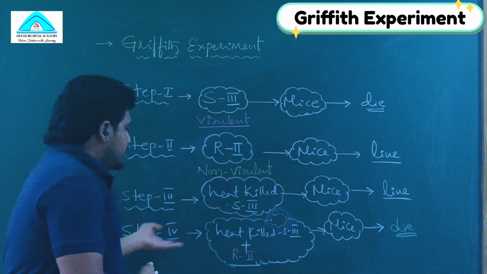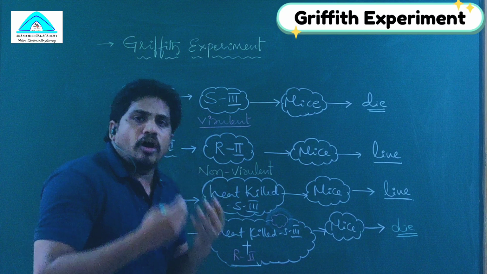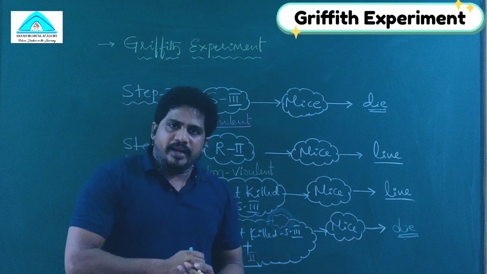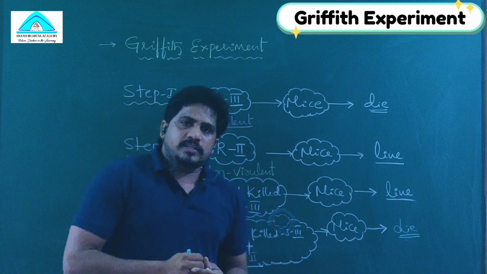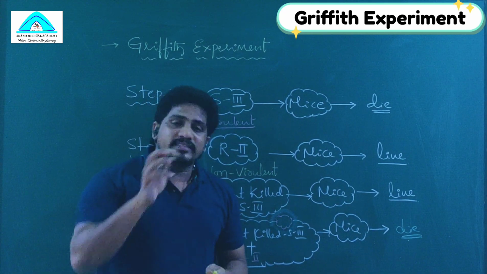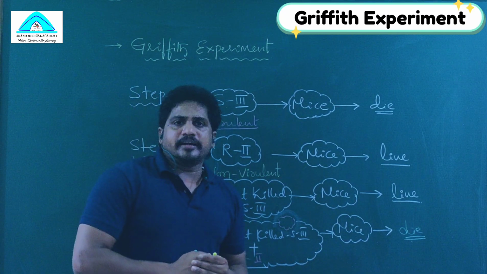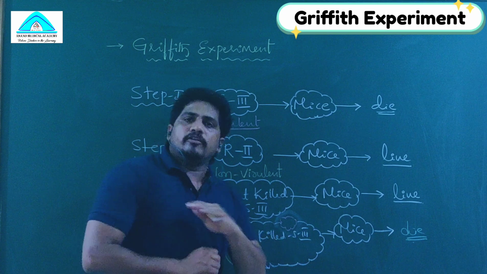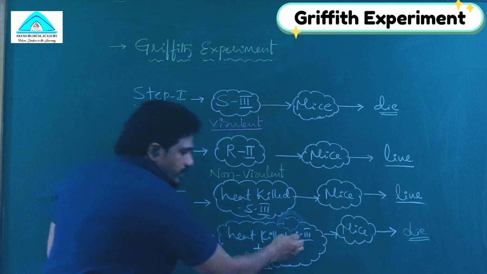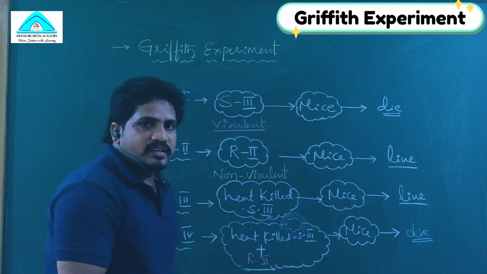Griffith concluded in step 4 that S3 lost its coat but not its genome. During the heat treatment, the coat will be lost. If any other protein components are there, they may be denatured. But the genetic material is stable. In a proper heat treatment, genetic material will not be denatured. So the genetic material of the S3 is naked.